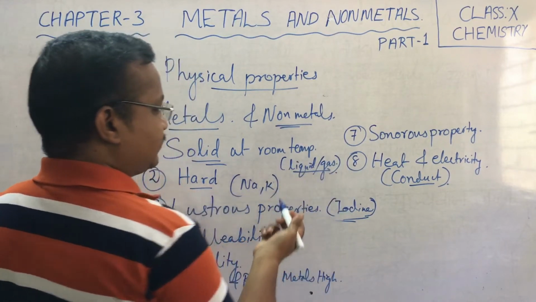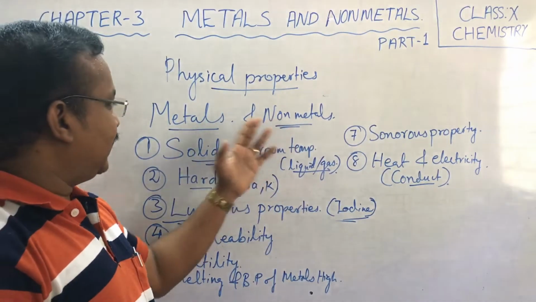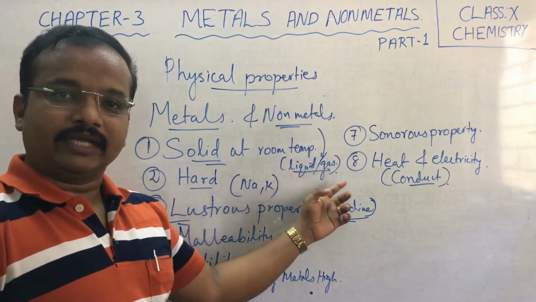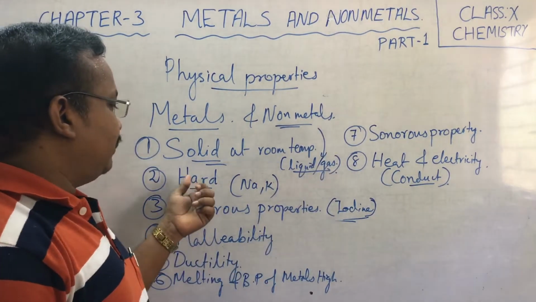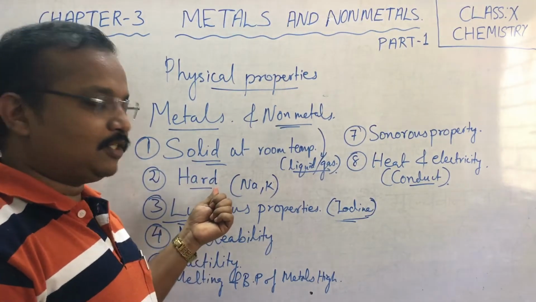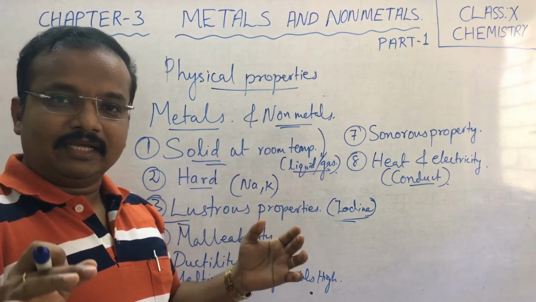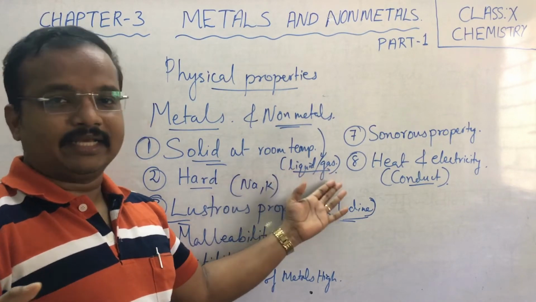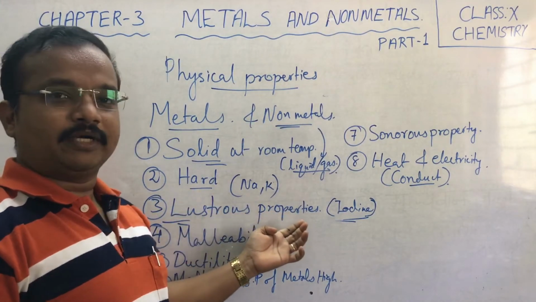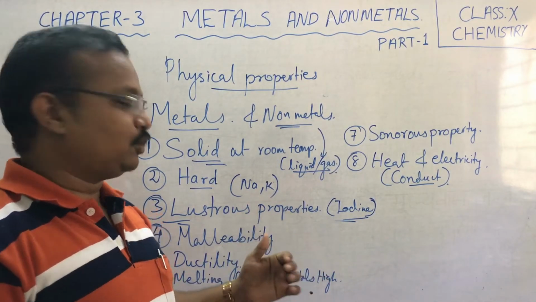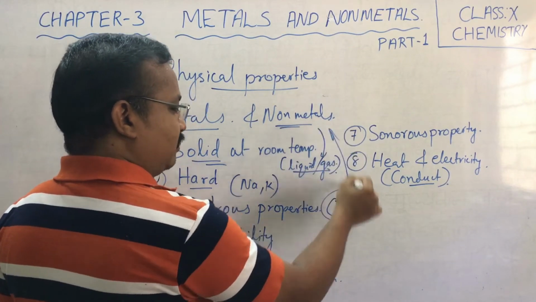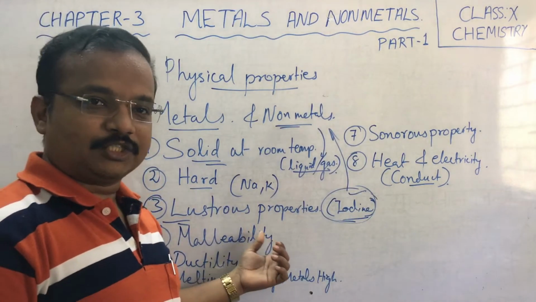So what is the difference? Generally metals are solid at room temperature, but non-metals are liquid or gas. Metals are hard at room temperature, but non-metals, which are generally liquid and gas, are not hard. Metals show lustrous properties, whereas non-metals do not, but iodine is an exception. Iodine is a non-metal which shows lustrous properties.